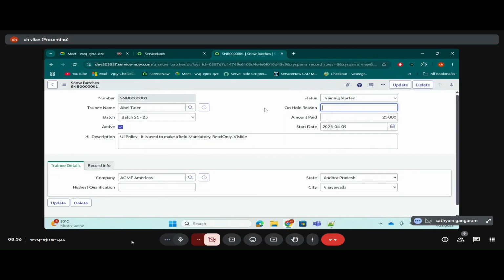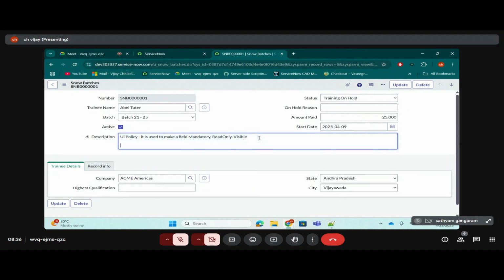Yes, Vijay. So can anyone repeat the scenario? Whenever we click on training on hold, only at that time on hold reason should be visible to us. If I select, let's say, none, then what should happen? It won't show. On hold reason should be hidden, disappear in the sense. Okay, good. So everyone understood that.